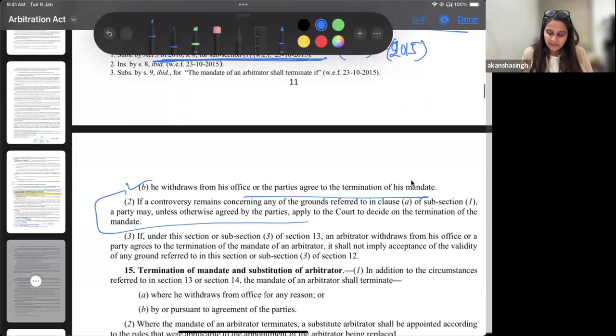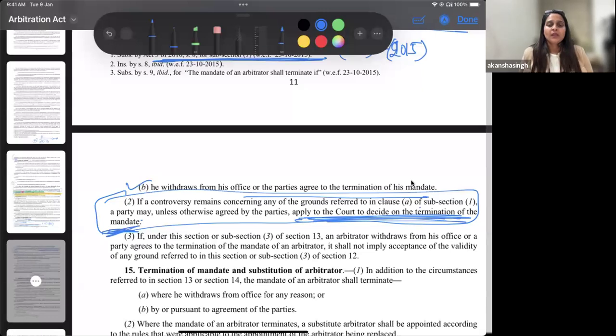Now this is the important part. If a controversy concerning any ground referred to in clause 1A still exists, a party may apply to the court to decide on the termination of the mandate.